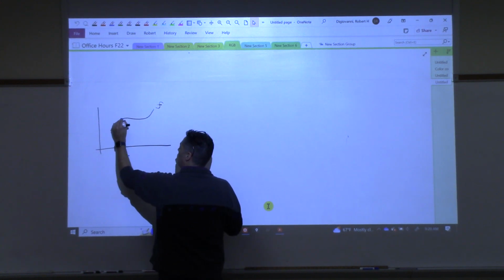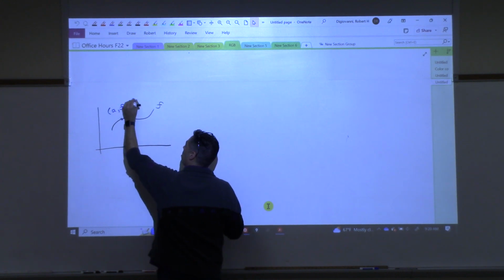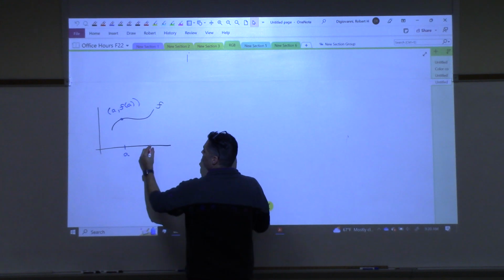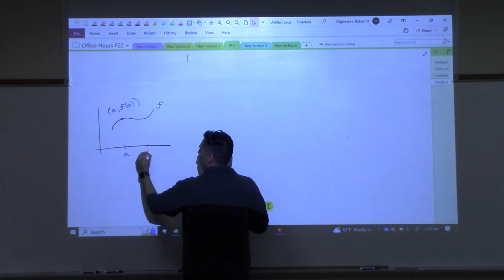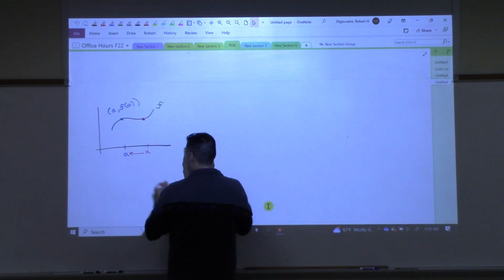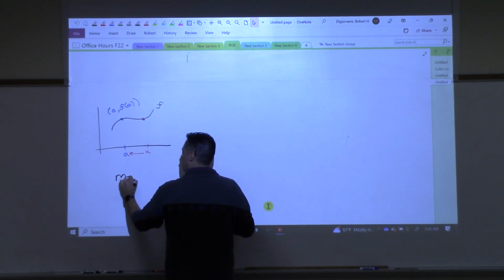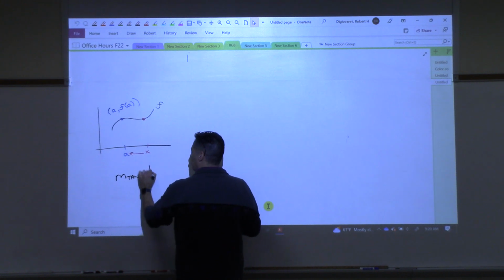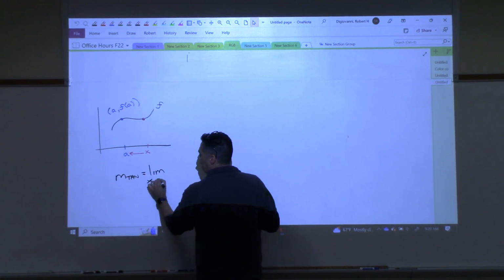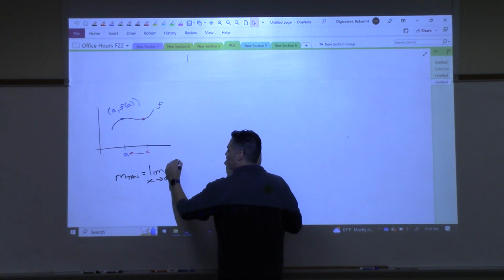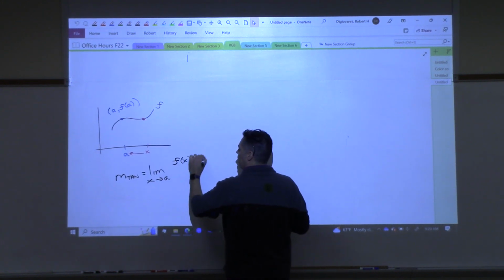This point right here is the point (a, f of a). And then we picked some other point, which we called x, which is here. And then we slid that point over there. So the slope of the tangent line was just the limit as we let that x slide on top of the a, which moved that point on top of the other one.